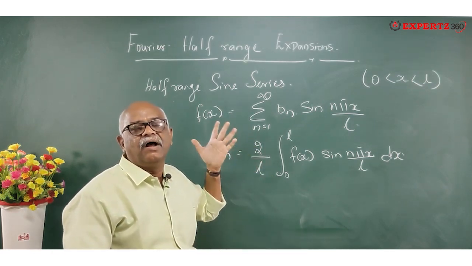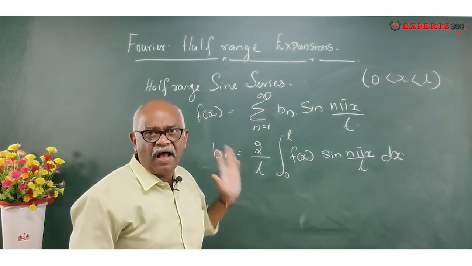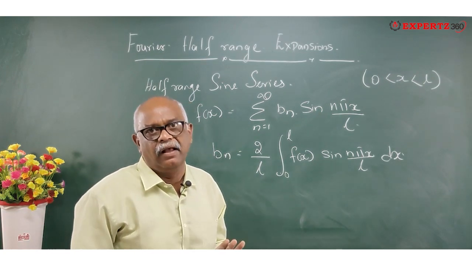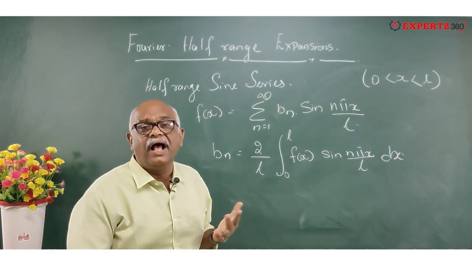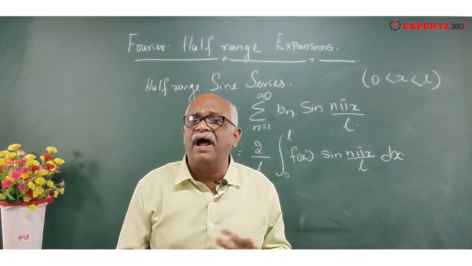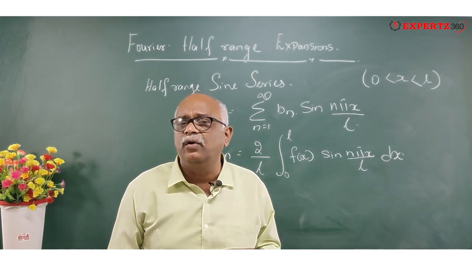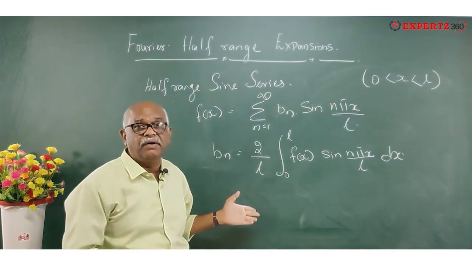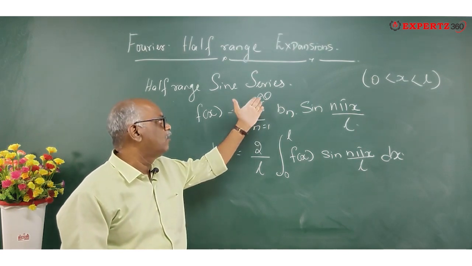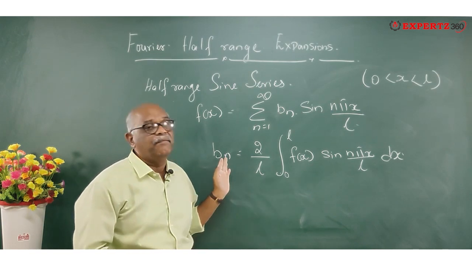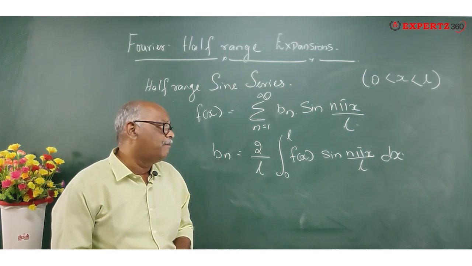I will be using this while doing the problems. Please remember this half range sine series correctly for the heat equation as well as for the one-dimensional wave equation. I'll just tell you the half range sine series; in the Fourier series, you will compare with the half range sine series, and I'll go directly to the equations. So you will have to remember this: f of x equals sigma n equals 1 to infinity bn sine n pi x by L, and bn equals 2 by L integral 0 to L f of x sine n pi x by L dx.